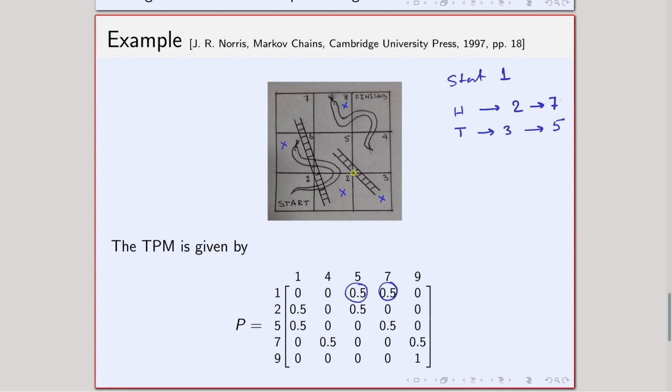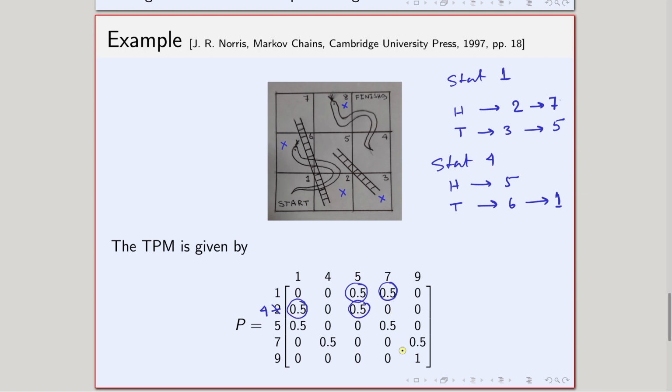Okay, I am sorry, that will not be 2, that will be 4. So now I am in 4. From 4, where can I go? Starting at 4, if head appears, I move to 5, and when I move to 5, I have to stay at 5. If tail appears, I will move to 6, and when I go to 6, I have to slide down, finally coming to 1. So from 4 I can go to the states 1 or 5, and the probability of going to 1 in one step is half. Similarly, going to 5 is half.